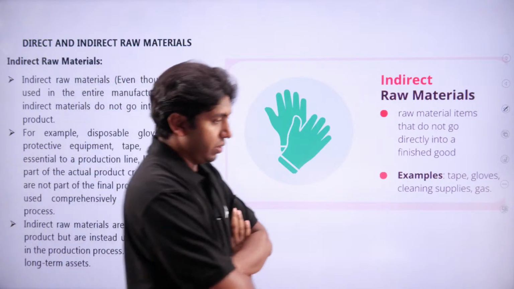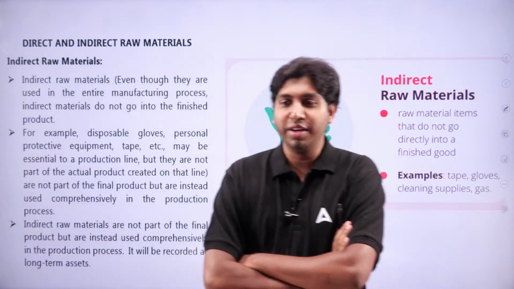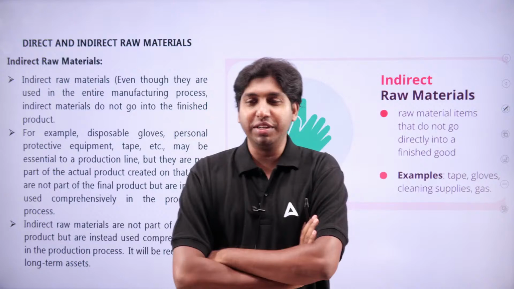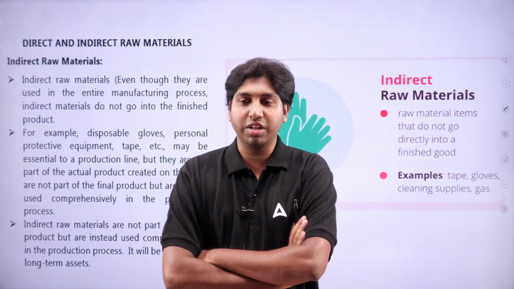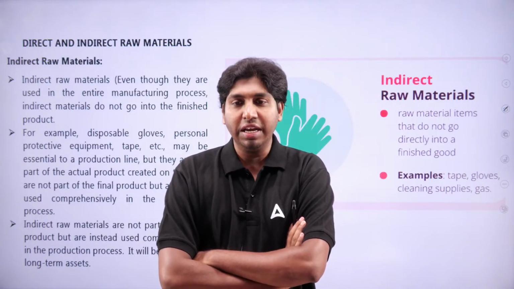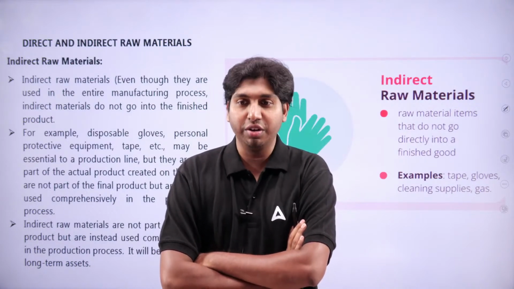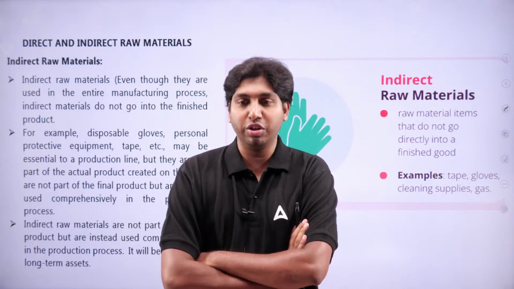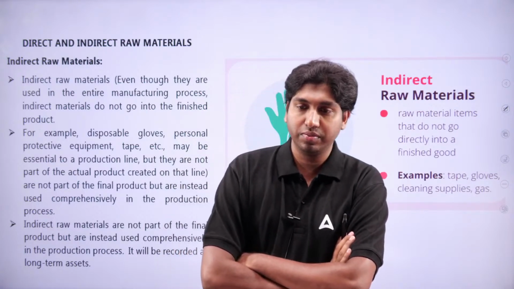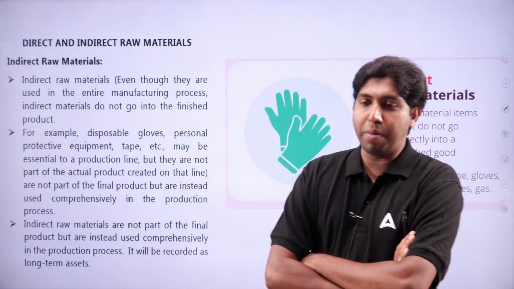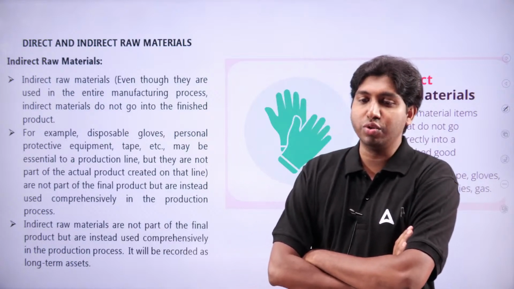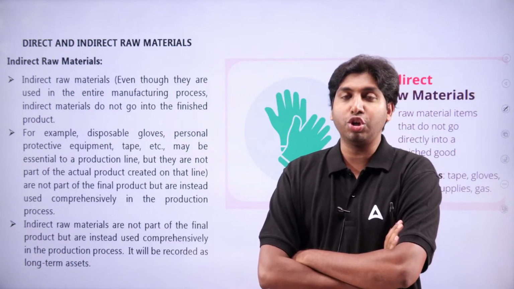The question is why? Because raw materials are unprocessed and unfinished, and these are indirect raw materials. These gloves are used for what? To facilitate the production, to make the production easy. So they are not part of the final product, but instead used comprehensively.